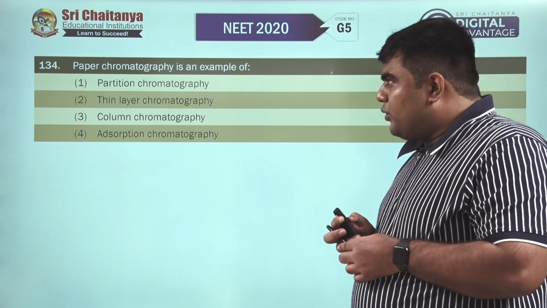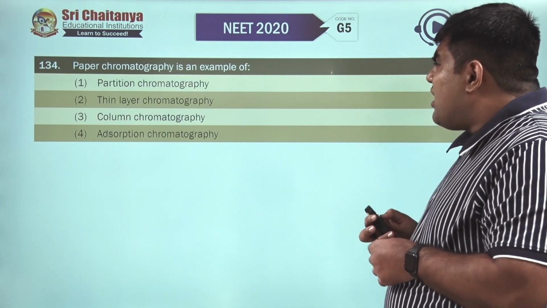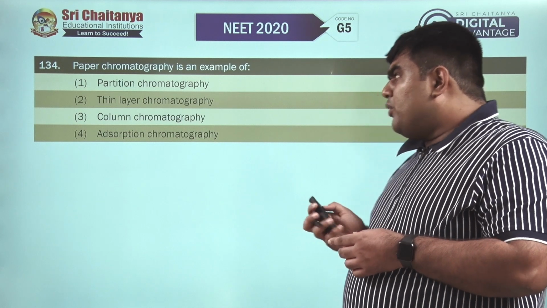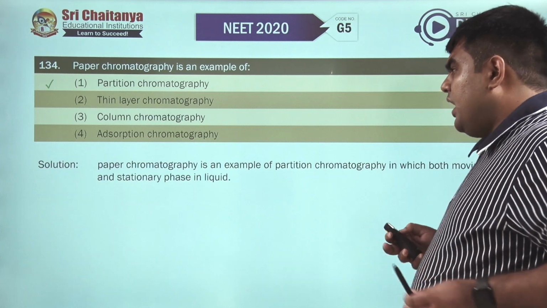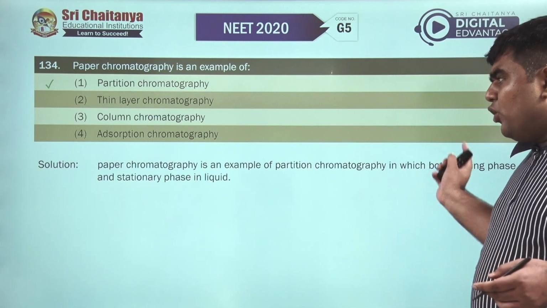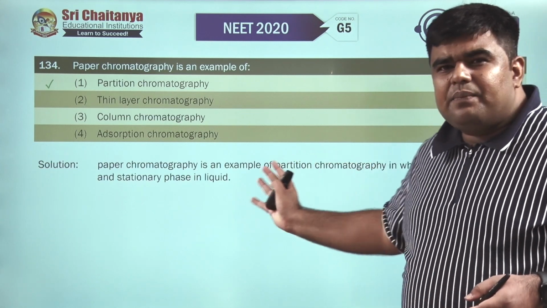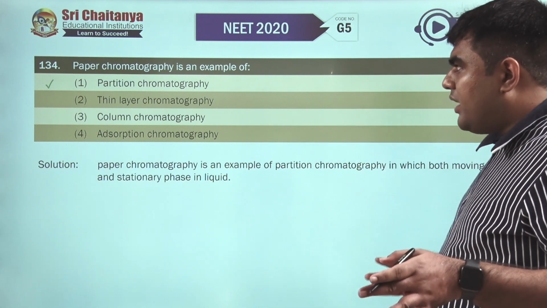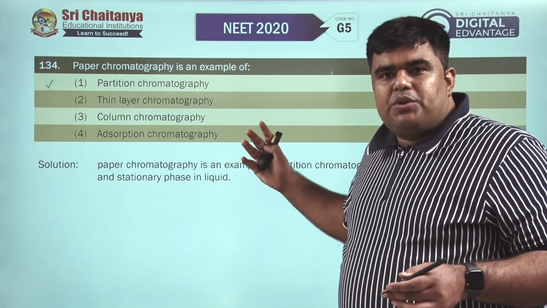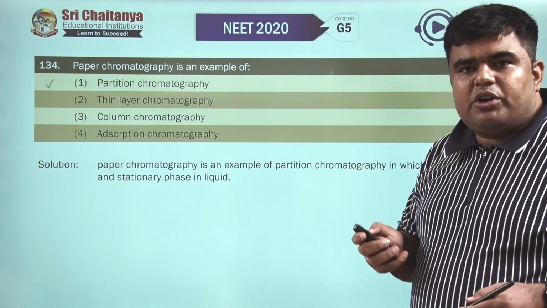Question number 134. Paper chromatography is an example of. We all know that paper chromatography is an example of partition chromatography. In paper chromatography, both the moving phase and the stationary phase are liquid. So for question number 134, we'll go with the first option, that is partition chromatography.